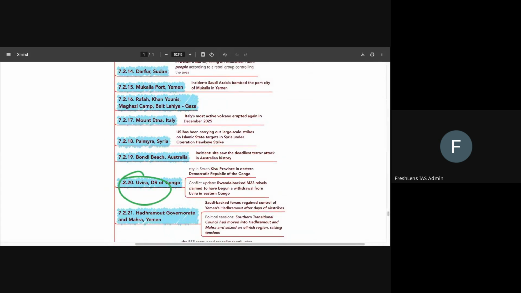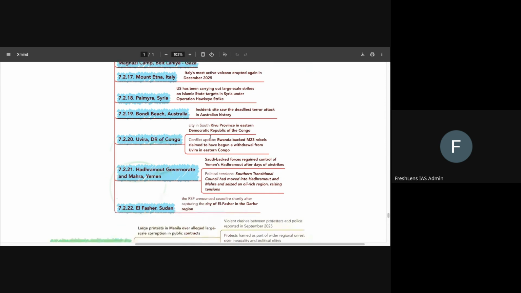This Uvira is a city in Kivu province in the Democratic Republic of Congo. Okay. The Rwanda-backed M23 rebels claimed to have withdrawn from Uvira in Eastern Congo. That was the reason why this was in the news, and it was in the headlines of several articles. So we would want to memorize this place clearly.